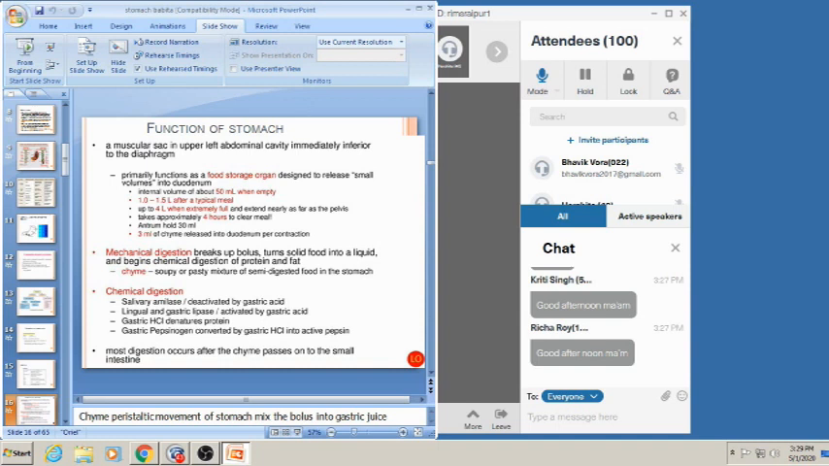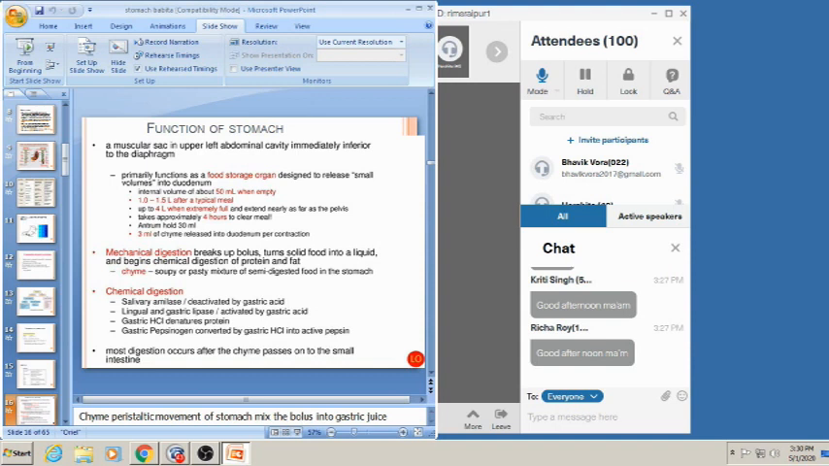What is chyme? Due to peristaltic movement of stomach, the bolus mixes into gastric juice. This gastric juice turns the solid food into semi-solid material, that is known as chyme. So the muscular or peristaltic movement of the stomach helps in formation of chyme. This chyme is a soupy or pasty mixture of semi-digested food in the stomach.